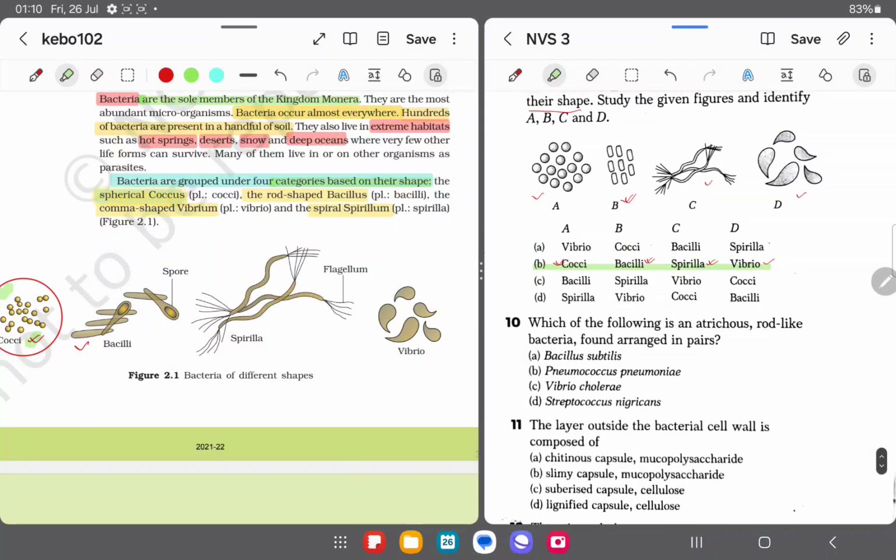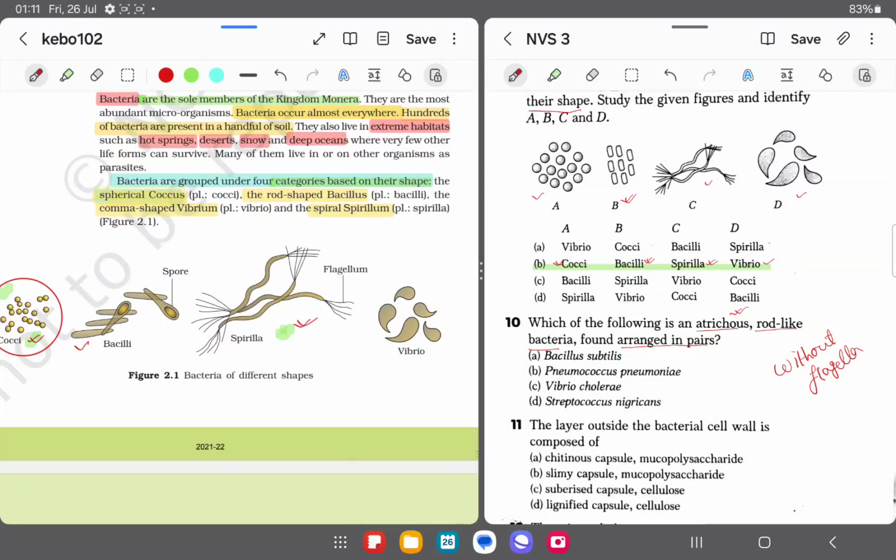Next, there's the question it is given: which one of the following is an atrichous rod-like bacteria found arranged in pairs? Atrichous means, look, atrichous means without flagella. Clear? Bacteria is having flagella. Here you can see in the spirilla the flagella is given, right? Here spirilla, flagella given, the both side flagella are there. So without flagella, that is atrichous, rod like it is given.